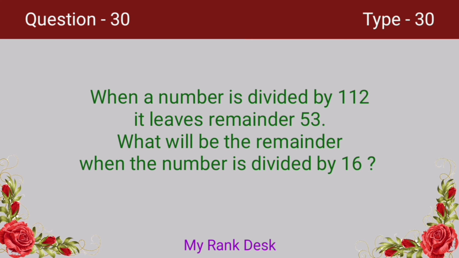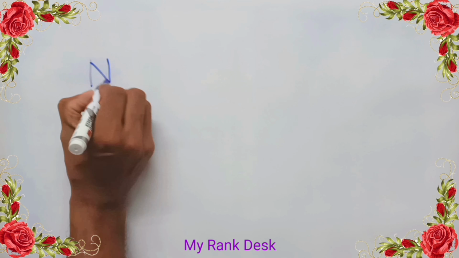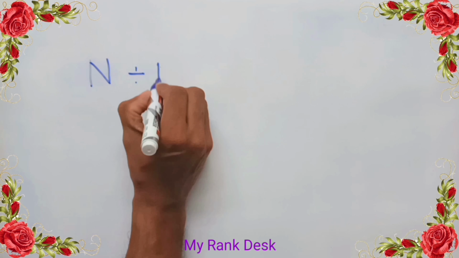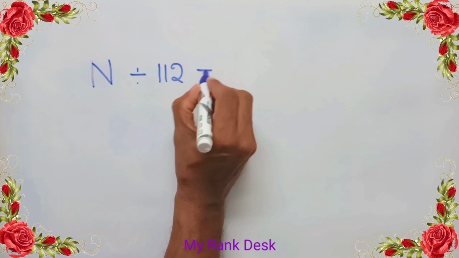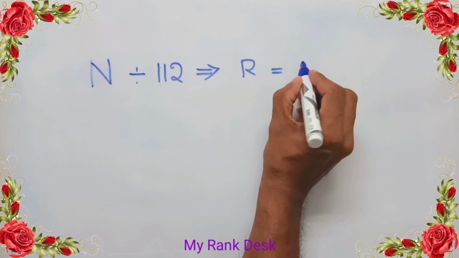Next question. When a number is divided by 112, it leaves remainder 53. What will be the remainder when the number is divided by 16? Let's see how we can find the answer. It is given that when a certain number n is divided by 112, it leaves remainder 53.